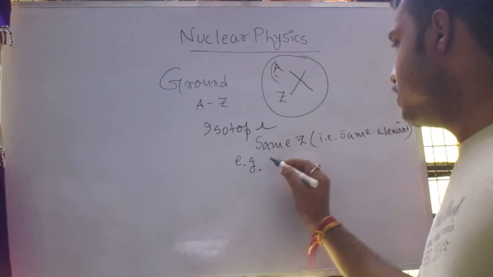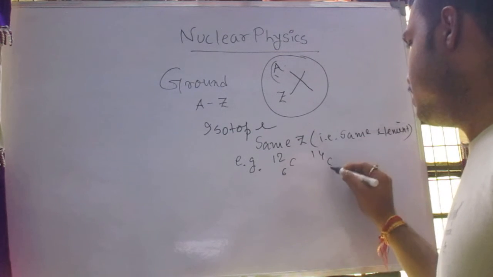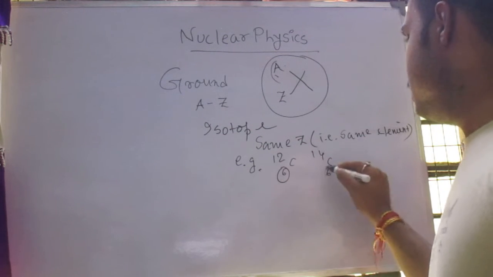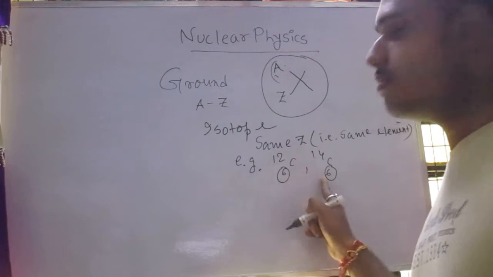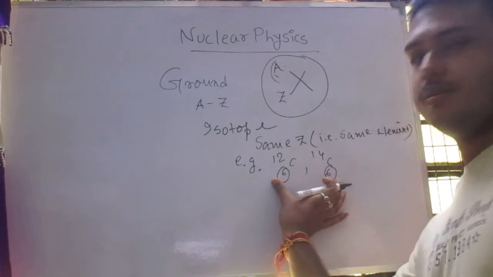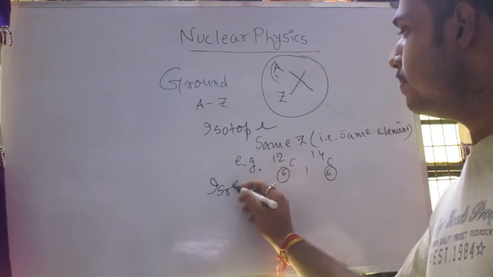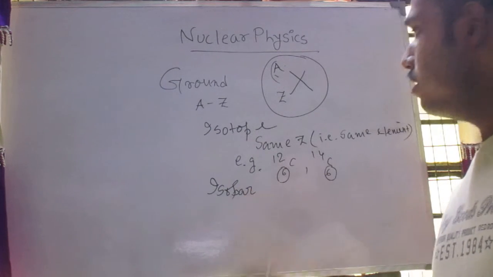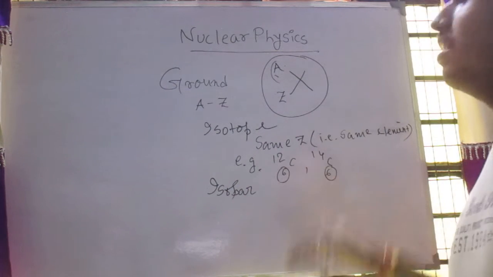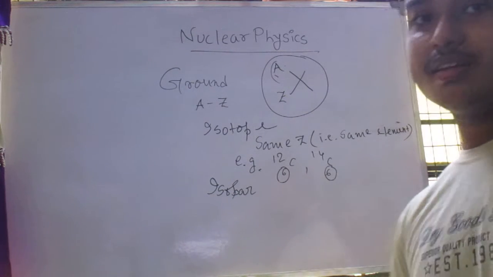Example: 12C6, 14C6. Here the atomic number is same but the mass numbers are different, so these form a pair of isotopes. Now what is isobar? Just opposite to it, same mass number but different atomic number, that is it should be a different element.